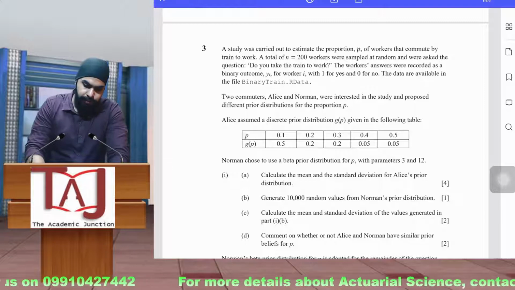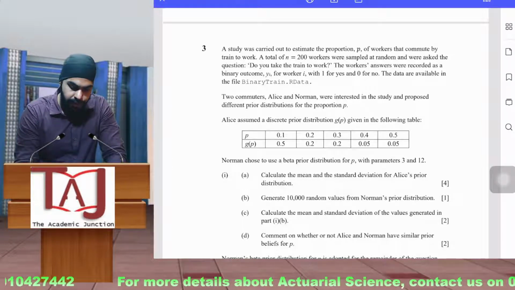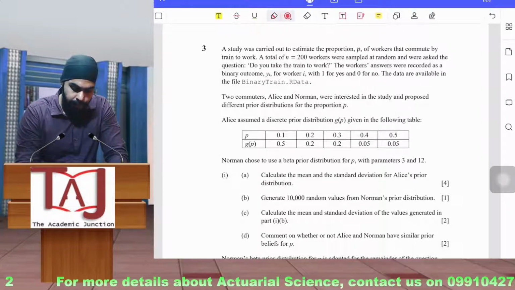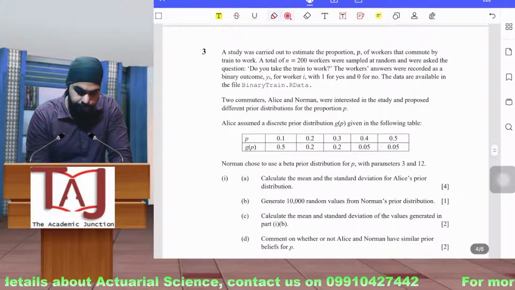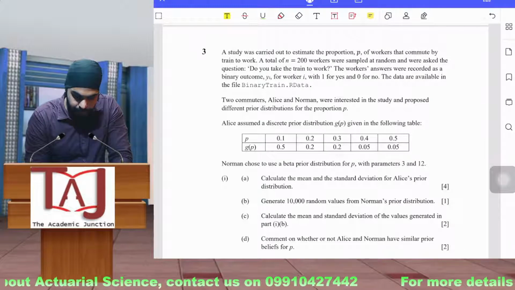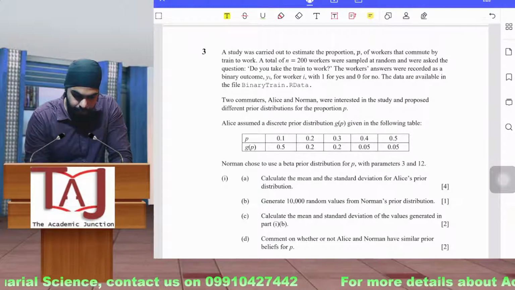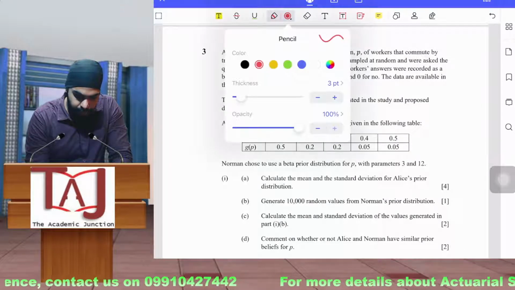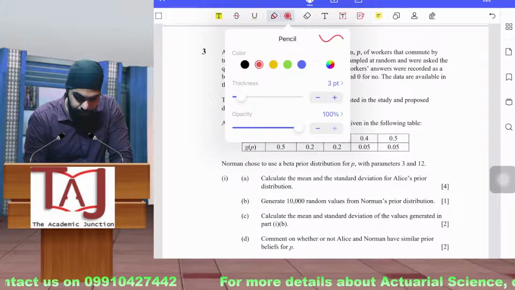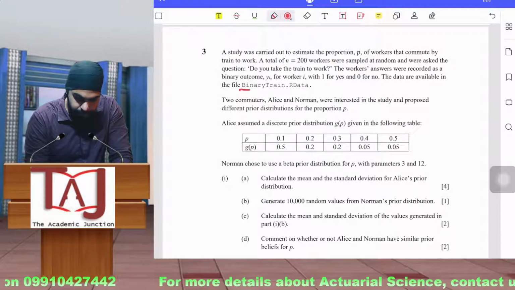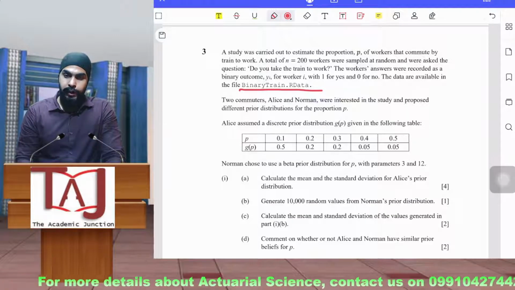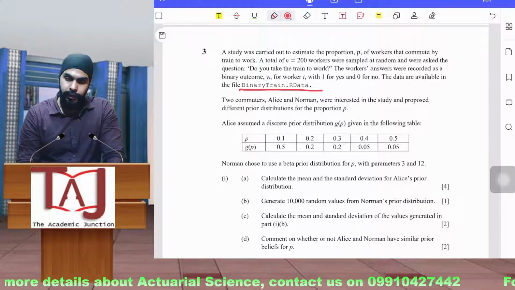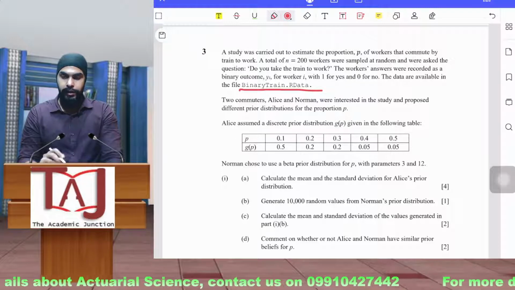Now like many of you, we have also discussed in the doubt class, if we are having this type of file, a .RData file, you have to double click on this file. It will just open it up in your RStudio.